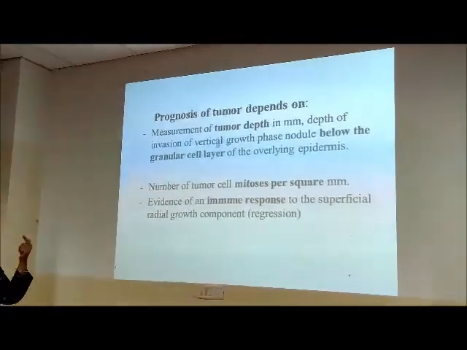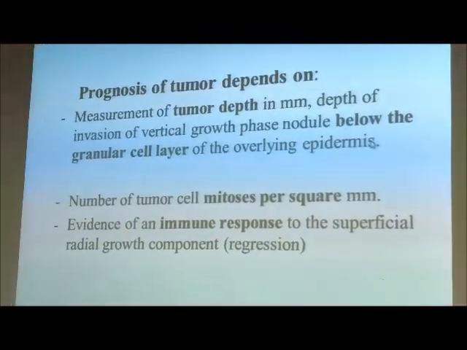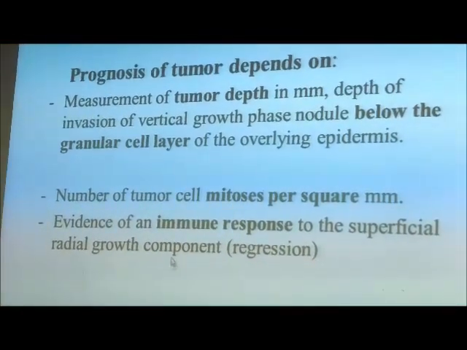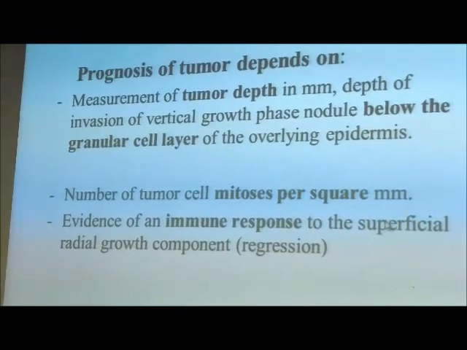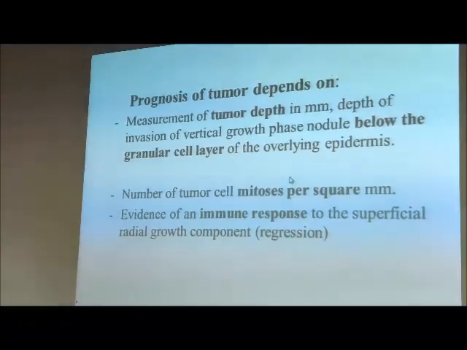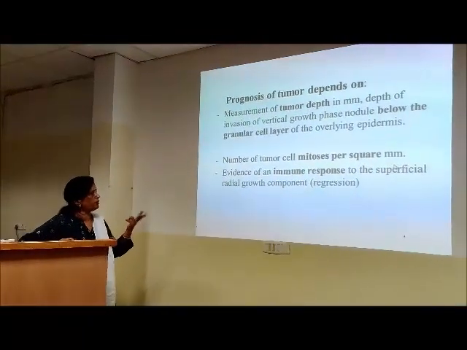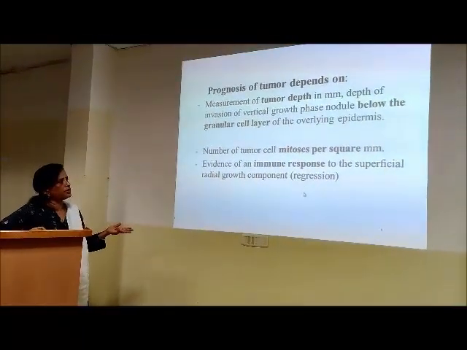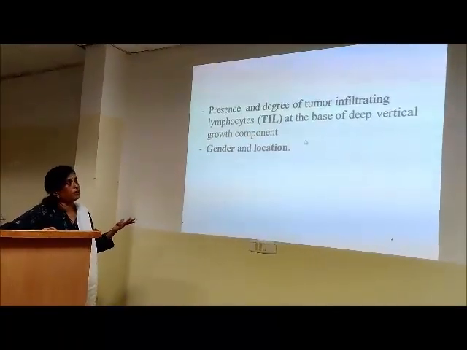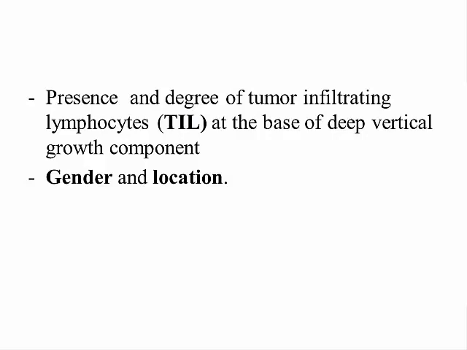Prognosis now, so depends on the size of the tumor, depth, how much it has infiltrated or going deeper. Then number of tumor cells, mitosis, we say how many mitoses are there per square millimeter or high power. Then evidence of an immune response. There's so much to read about and learn about melanoma, but I'm not going into the details of that. So presence and degree of tumor infiltration by lymphocytes.